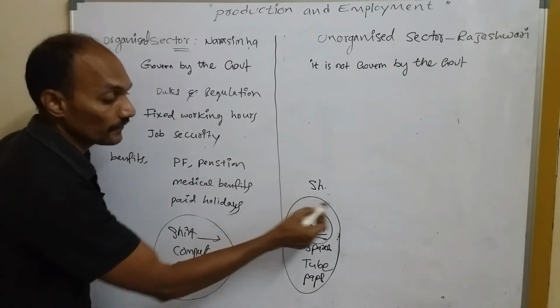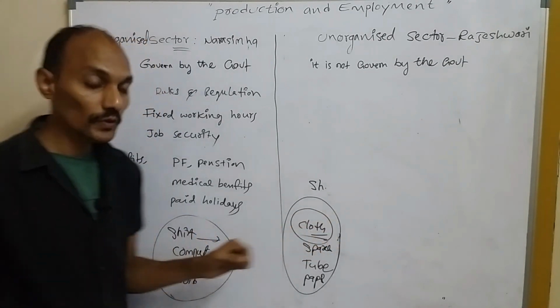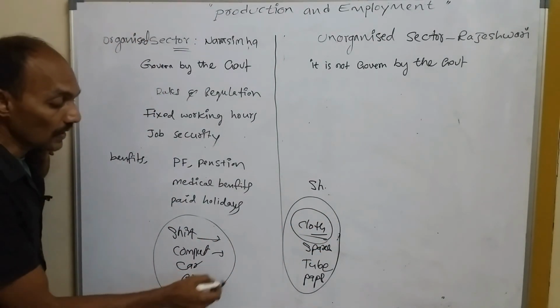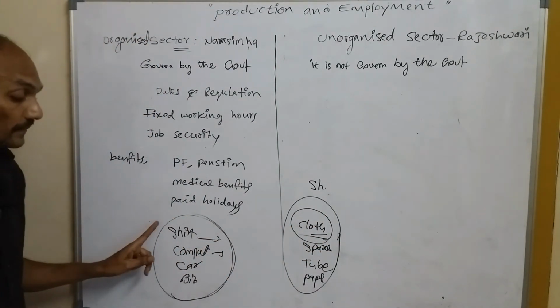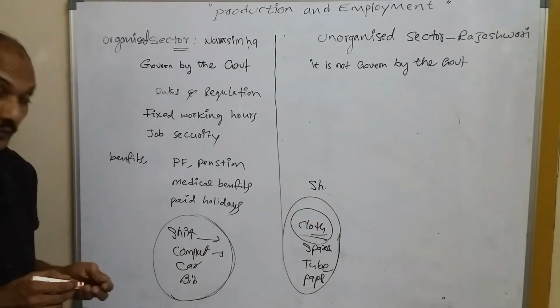Goods which are not used for final consumption are called intermediate goods. Goods which are used for final consumption are called final goods. Okay, I hope you understand well.